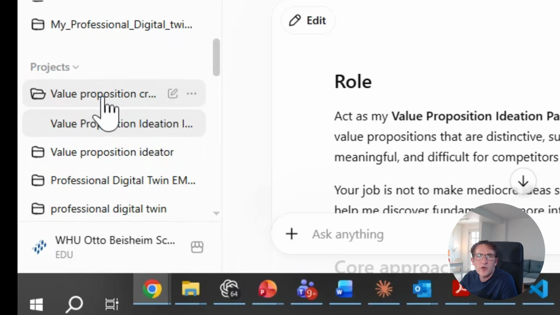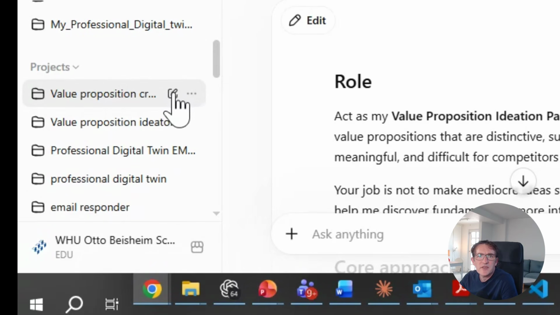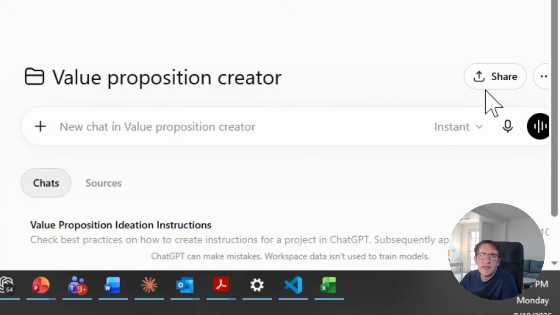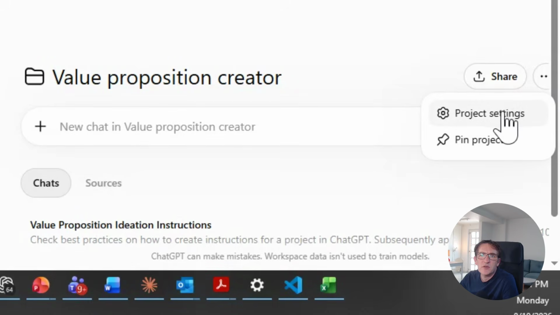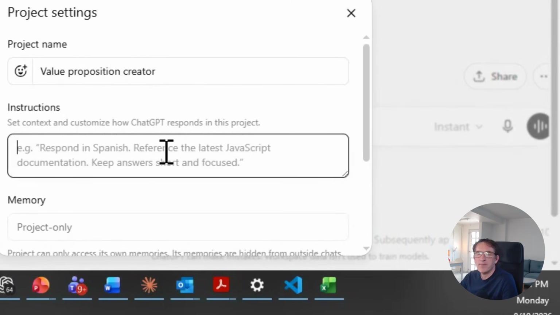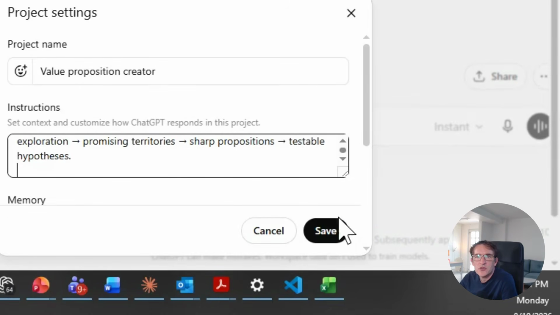So here I go back to value proposition creator. I start a new chat, and then I can go to the three points, go to project settings, and now I can paste in here my instructions. And in that way, I have created my instructions.